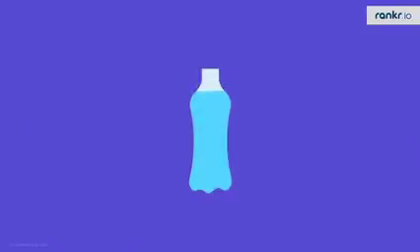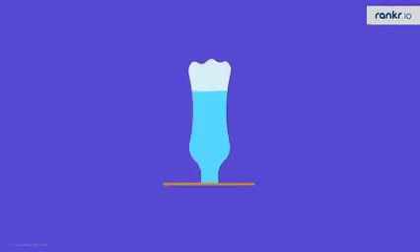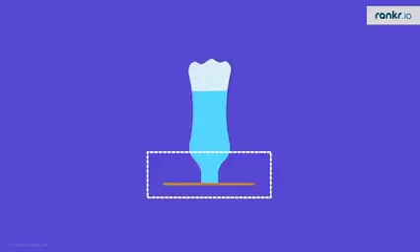Take a bottle filled with water. Now take a piece of cardboard and place it on the open end of the bottle. Hold the cardboard with your hand and invert the bottle upside down. Now take off your hand from the cardboard. What did you see? The cardboard sticks to the surface.